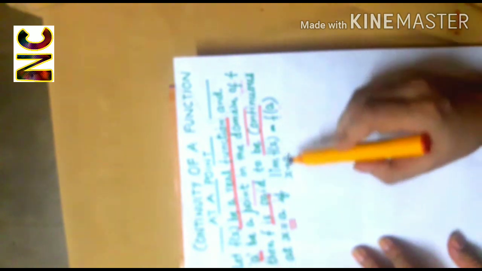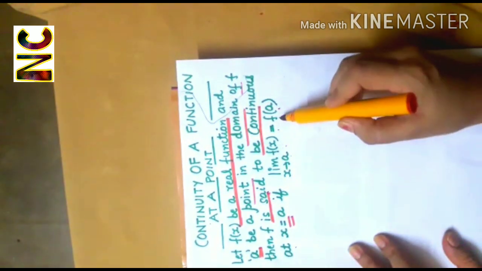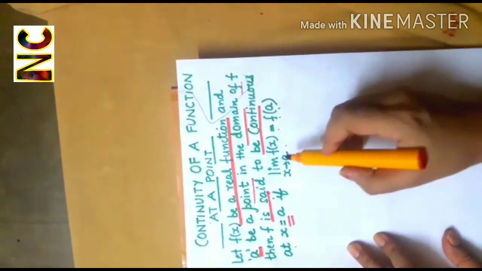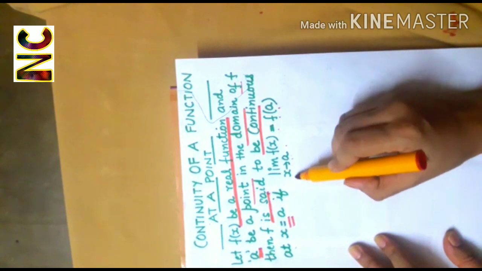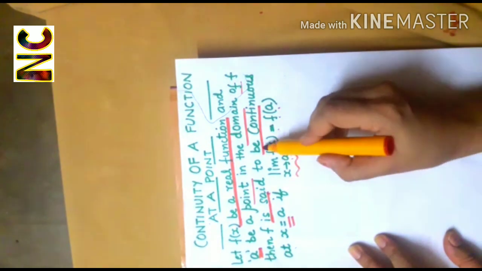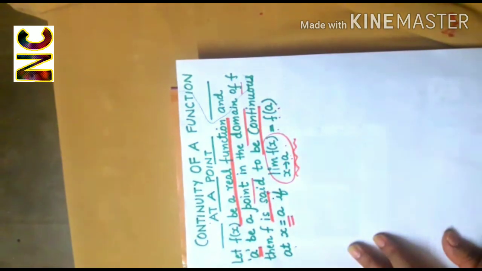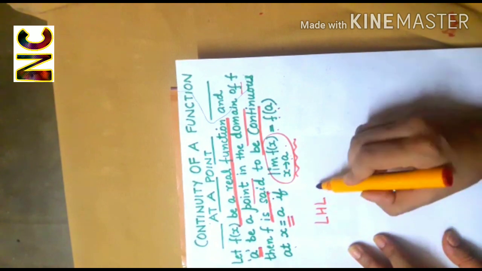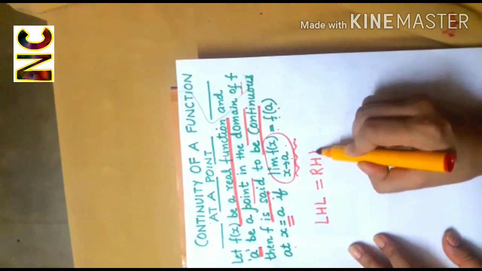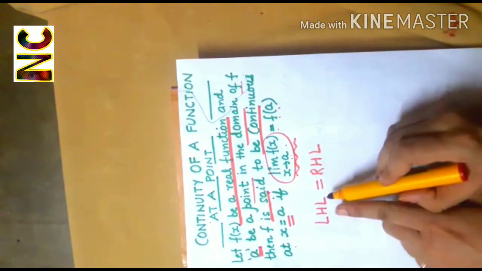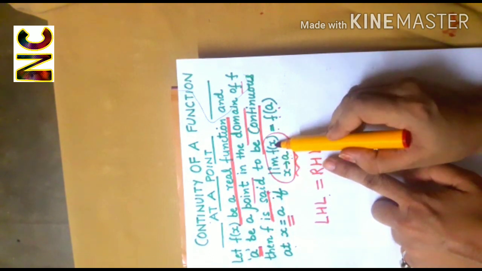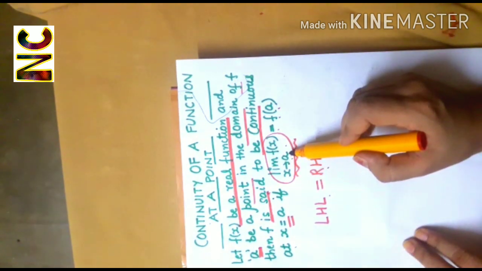So function is continuous at the point a if limiting value is equal to the actual value of the function at that point. Now in class 11th, we learned that this limit will exist if left hand limit is equal to right hand limit, and the common value will be equal to the limit of f(x) as x approaches a.